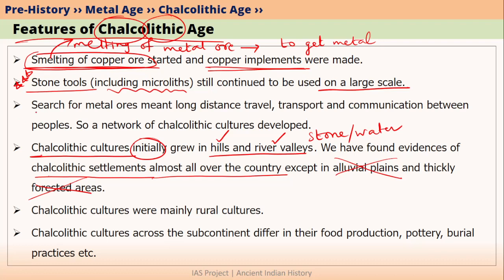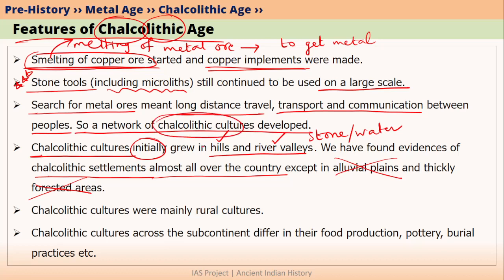That is why people started to search for metal ores. And during this search, they traveled long distances. When they traveled long distances, they developed transportation methods as well as communication with other people. So because of this, Chalcolithic villages were not isolated villages. They developed a network of Chalcolithic villages and a network of Chalcolithic cultures.